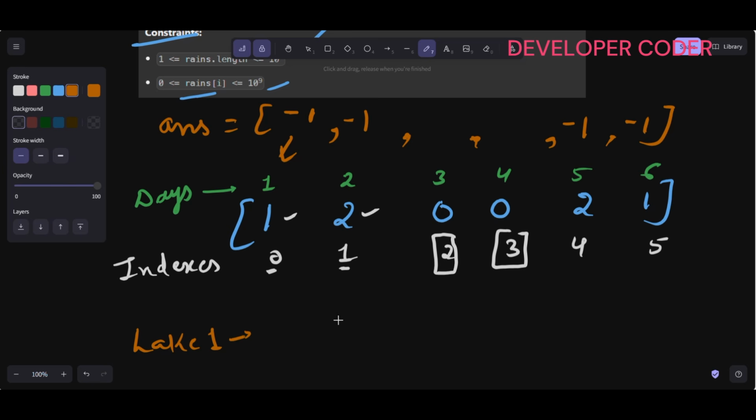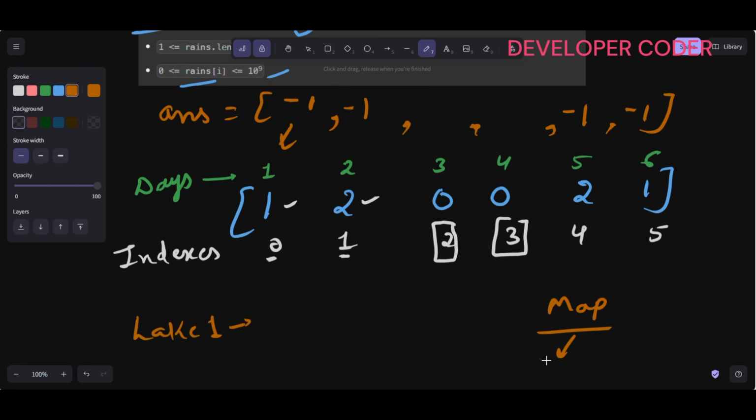Now after that, lake 1 is filled, and this lake 1 is not already filled. So I'm going to create one map, and in my map I will store this rains[i] value, a lake value. So lake 1 is filled on day 1, or instead of days you can also store the indexes. So let's store it using indexes.